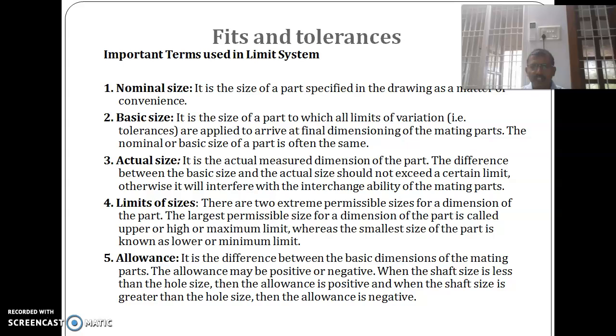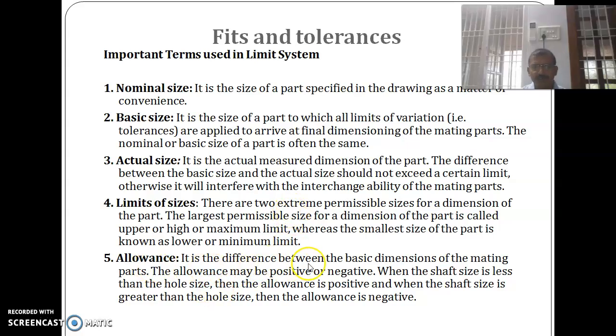Sometimes it is 40.01, 40.02, or sometimes 40.005 or 39.995. So the actual size of the parts will vary from one workpiece to another. So some allowable limits are permitted. That is called the upper limit and the lower limit. Here 40.05 is the upper limit and 39.95 is the lower limit. 40 is the basic size or the nominal size.